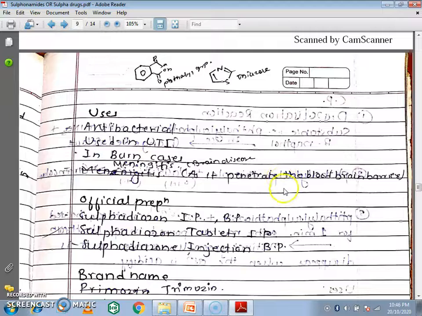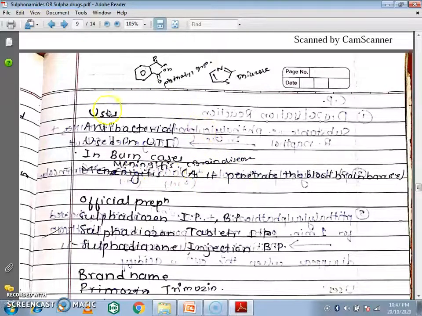Next are the uses. It is mainly used as an antibacterial, also in urinary tract infection, UTI, and in burn cases, where this drug helps avoid bacterial infection. It is also used in meningitis, a type of brain disease.